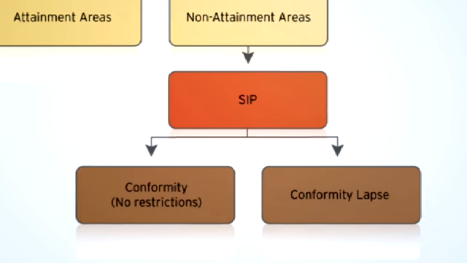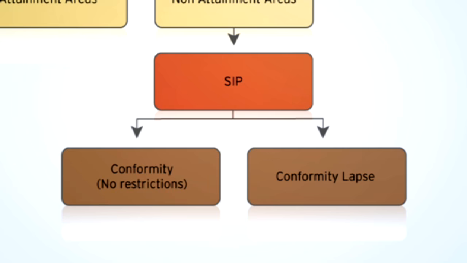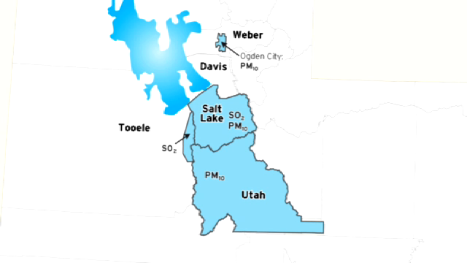The term conformity refers to whether or not an area is complying with the SIP or allowances established for the particular area. If the area emissions are staying within the SIP allowances or budgets, then the area is said to be in conformity. Here are the current locations in Utah that are designated as non-attainment areas. The SIPs for these areas are plans designed to reduce transportation-related pollutants to federal standards within 2 years.